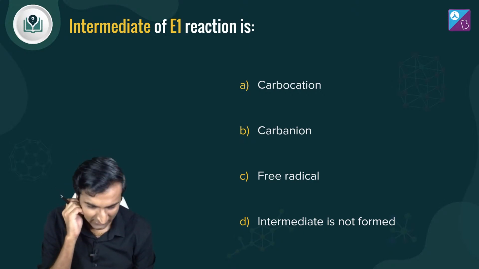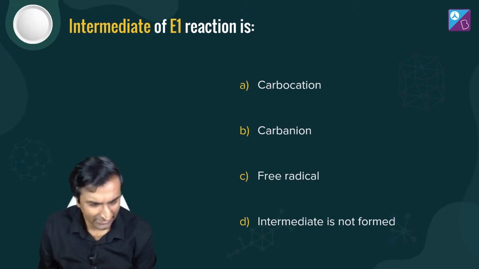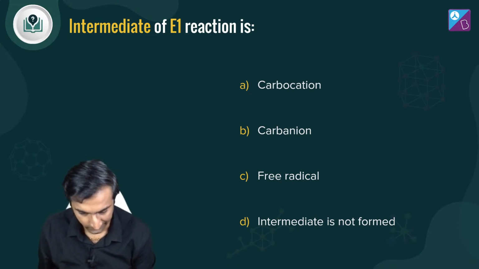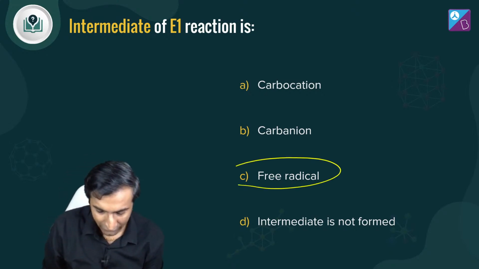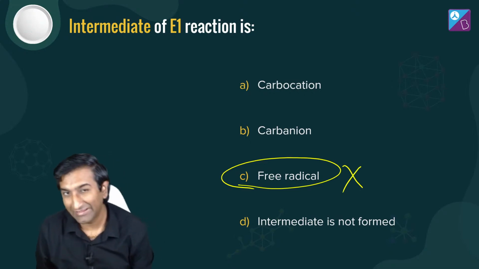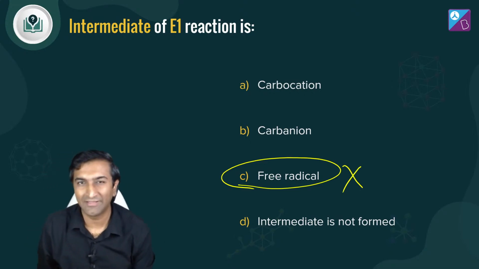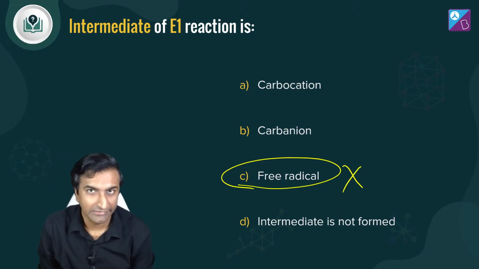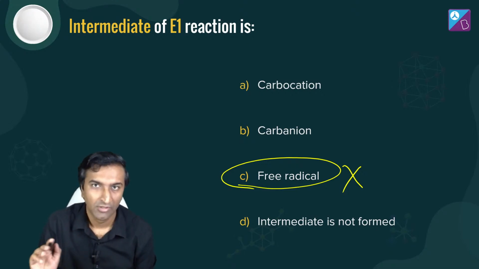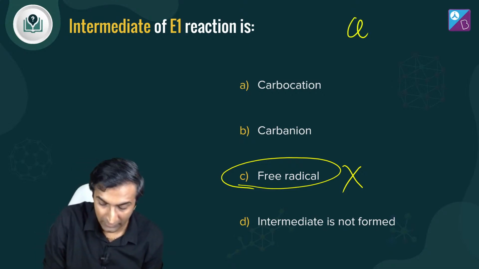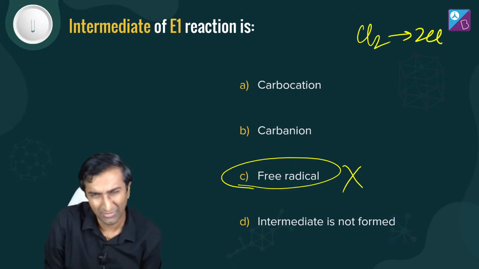Khader ji, yes. C. Acha. Intermediate E1 is C. I'll give you a bit of a hint. It's not C. हमने free radical की अभी तक in all our discussion free radical ज़्यादा बात की नहीं है. At least in this session. 11th we were talking about free radical mechanisms where chlorine, Cl2 giving you 2Cl, sure, maybe there.